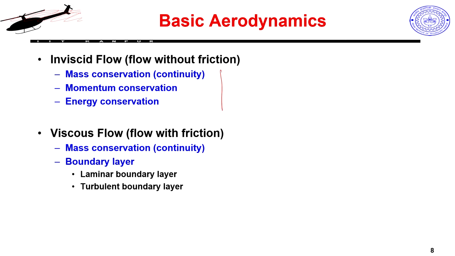So, the viscosity part is actually not playing any role. This can actually be a reality when I have higher Reynolds number. When I go to higher Reynolds number, my inertial forces are more dominant compared to my viscous forces. So, that kind of flow can sometimes be considered as an inviscid flow. The other is flow with friction, which is called viscous flow.